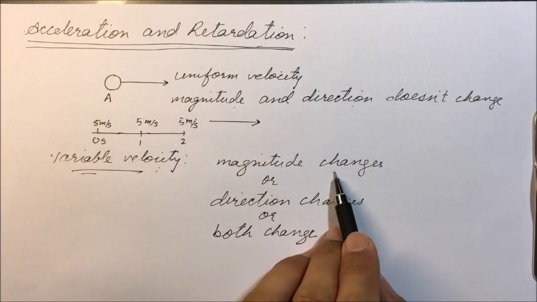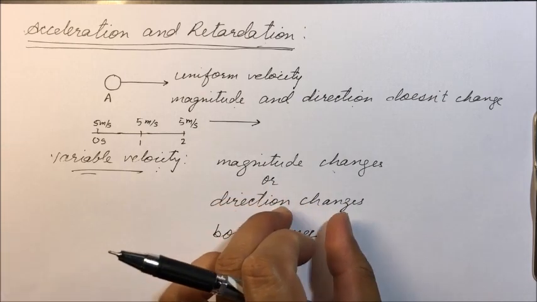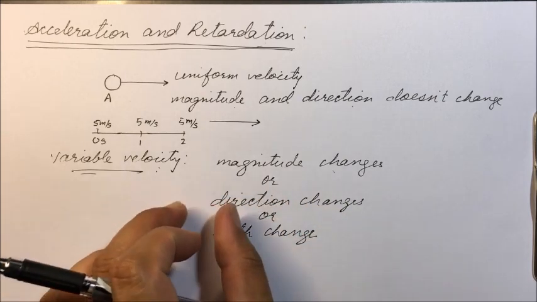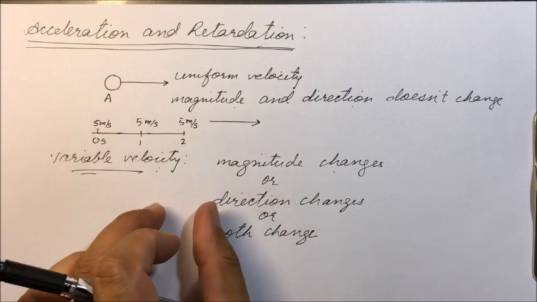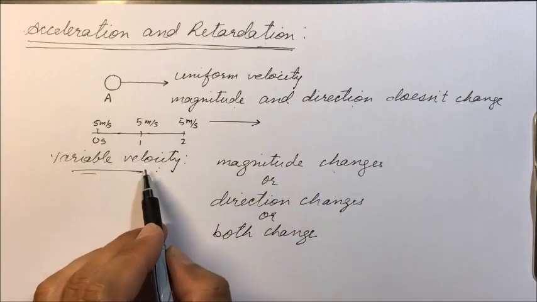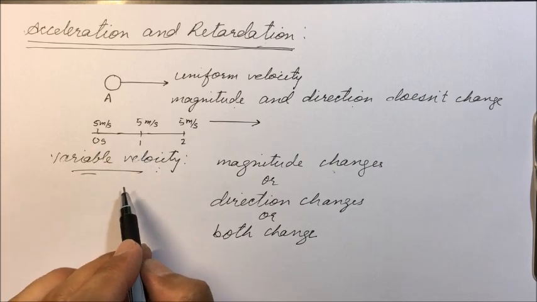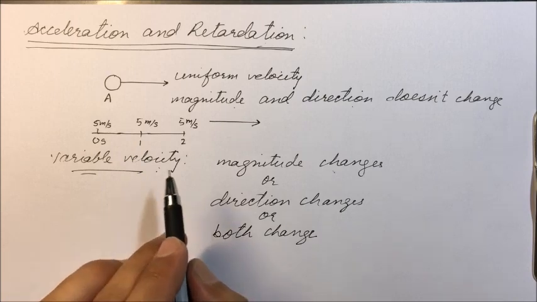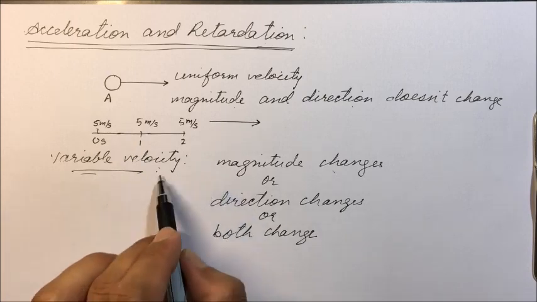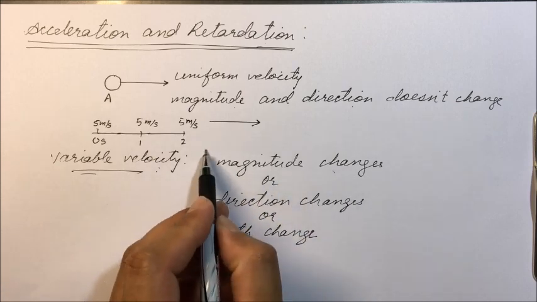If the magnitude changes, that is, the body is moving in a particular direction but its magnitude is changing, then the body is moving with variable speed. The speed of the body is changing but the direction remains the same. Then the velocity is variable velocity. It is covering unequal distance in equal intervals of time in the same direction. Now this was the first case.